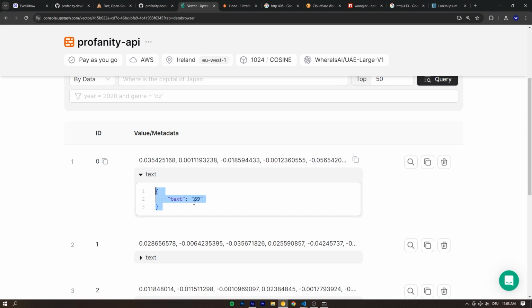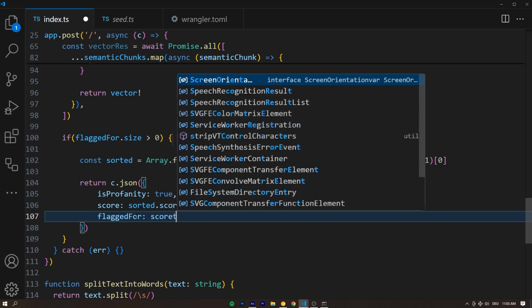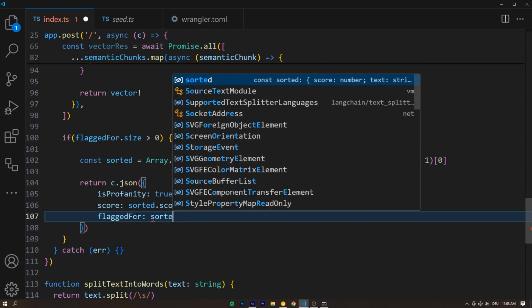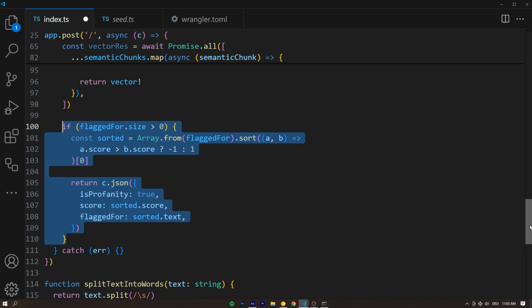That's going to be this one right here. What is this profanity flagged for? We can say flagged for, and that's going to be the sorted dot, oops, not score, whatever I typed there, sorted dot, and then the text. Beautiful. That's the response if something was flagged.